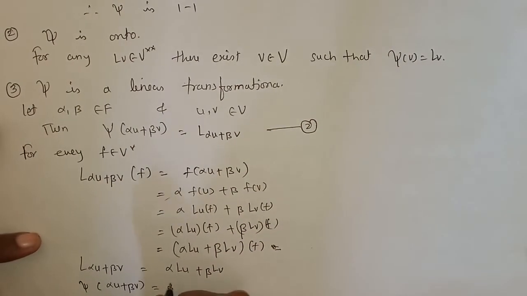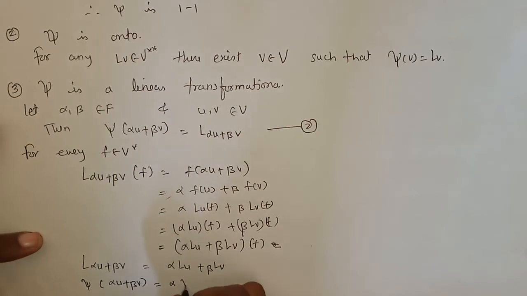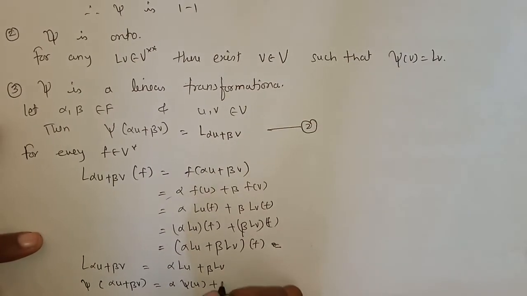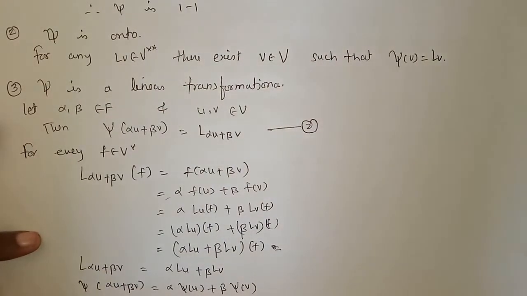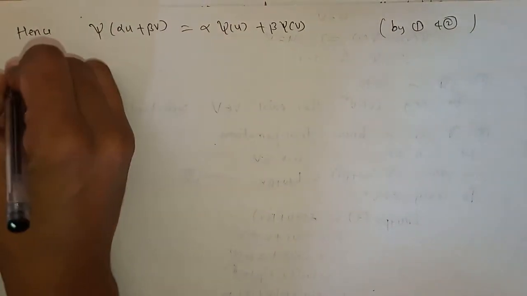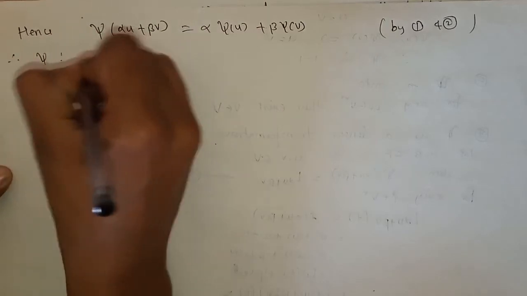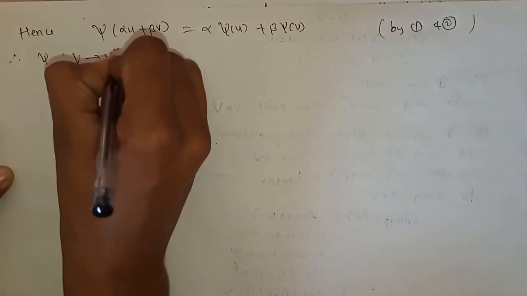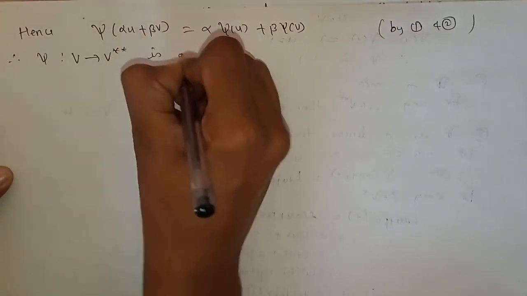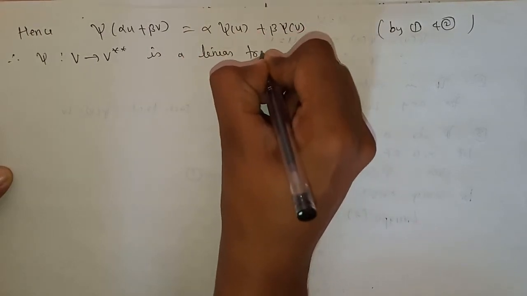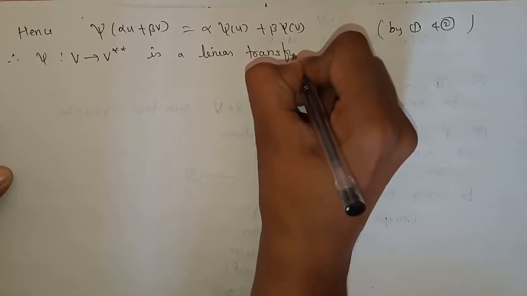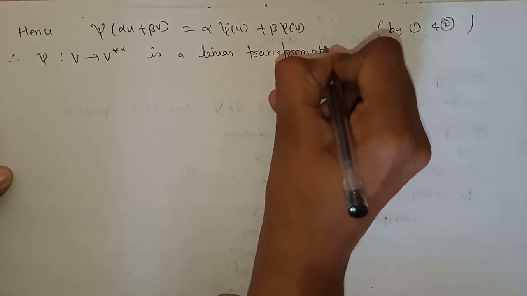Here this is alpha, and L of u is psi of u, and beta as it is, L of v is psi of v. So we can say that these two are equal. Therefore psi, a mapping from V to V double star, is a linear transformation, not a linear functional, it's a linear transformation.